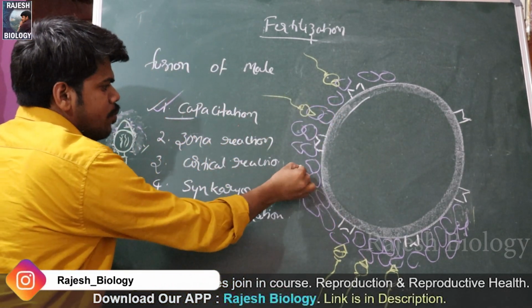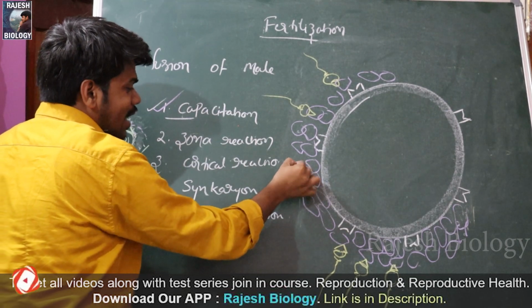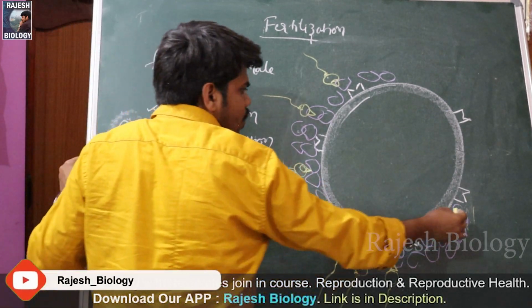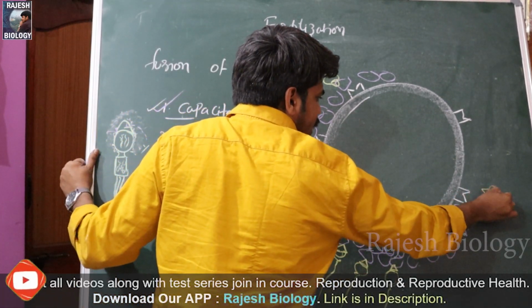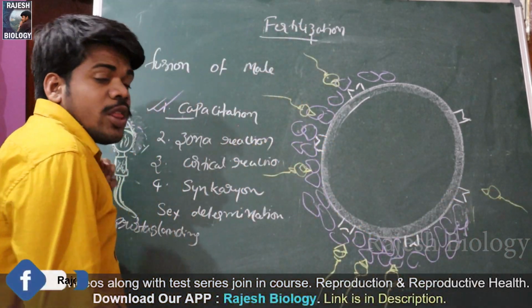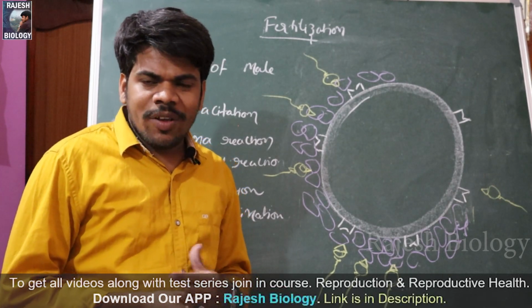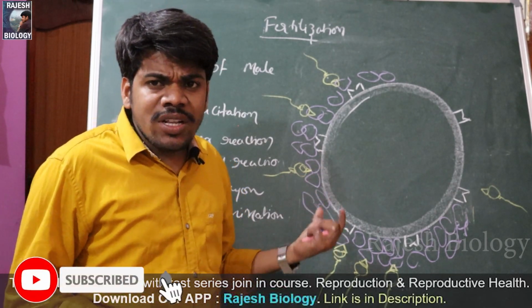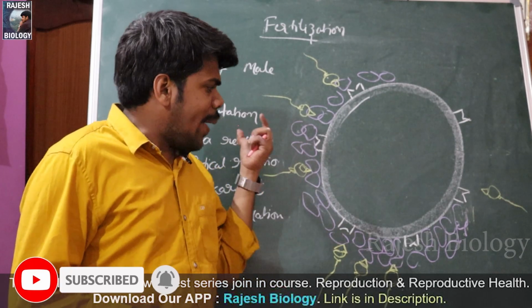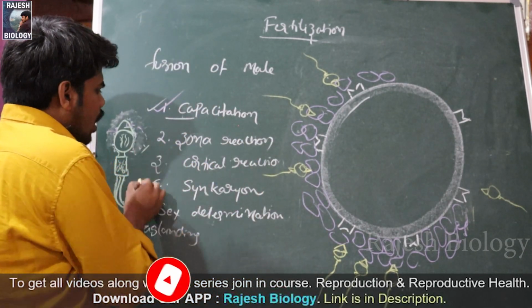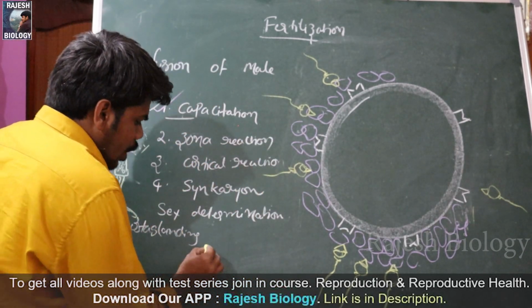So like this, so many sperm cells try to enter into this female gamete in different directions. Okay, thousands of sperm cells try to touch the zona pellucida. Okay, in this manner, the sperm cells are attached to the female gamete. This is called agglutination. This is called what? Agglutination.